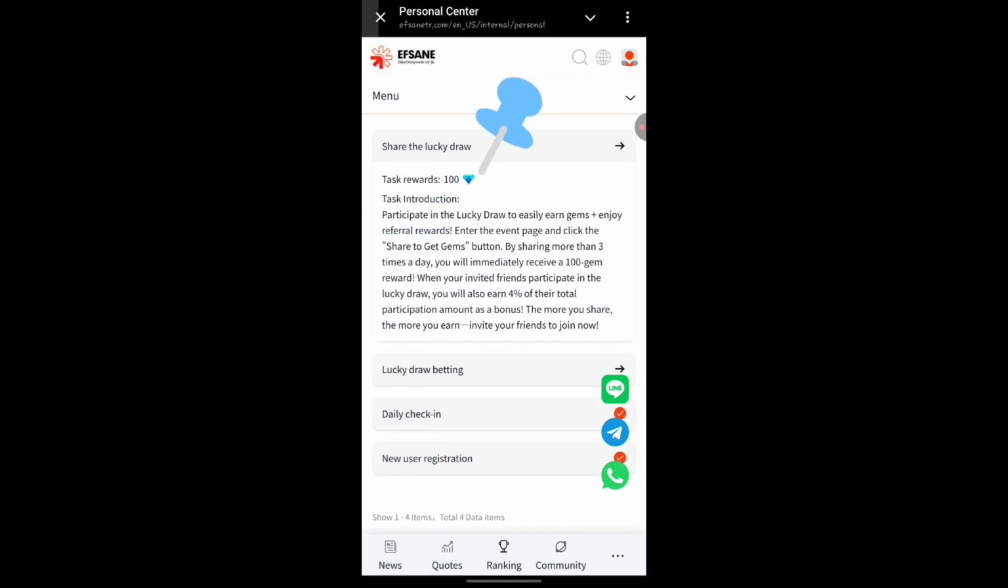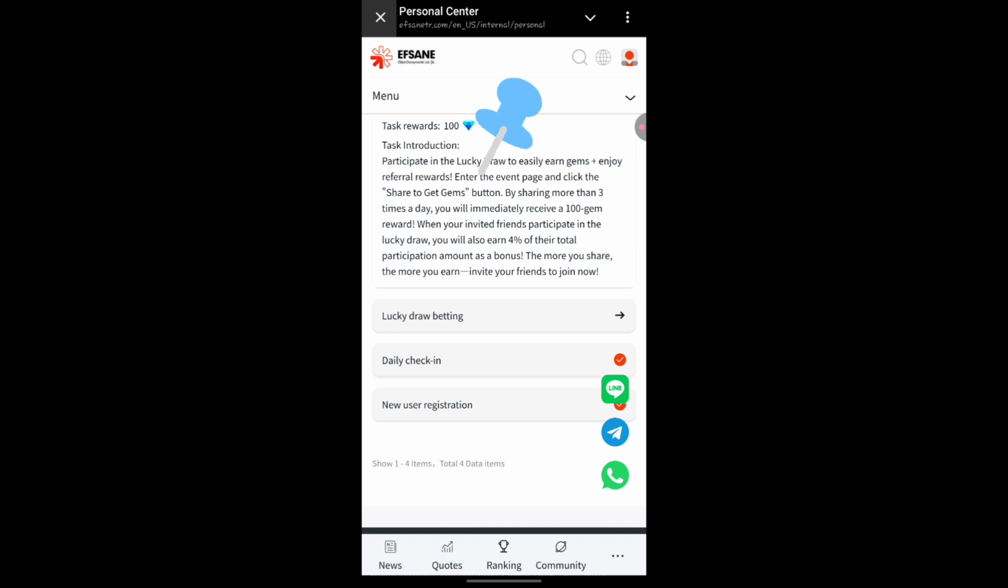To share the lucky draw, participate in the lucky draw to easily earn gems plus enjoy referral rewards. Enter the events page and click the share to get gems button. By sharing more than 3 times a day, you will immediately receive a 100 gem reward. When you invite friends to participate in the lucky draw, you will also earn 4% of their total participation amount as a bonus. The more you share, the more you earn. Invite your friends and join now.